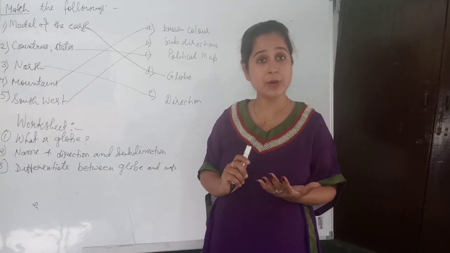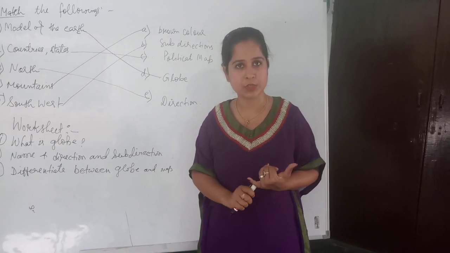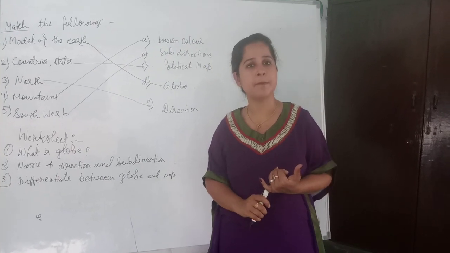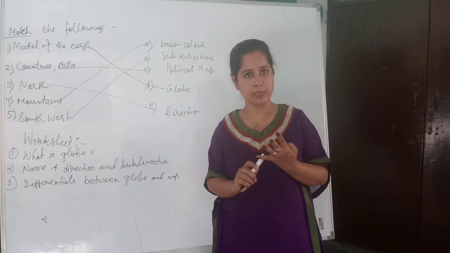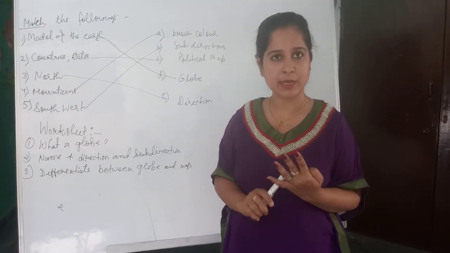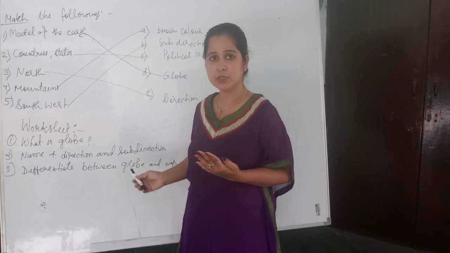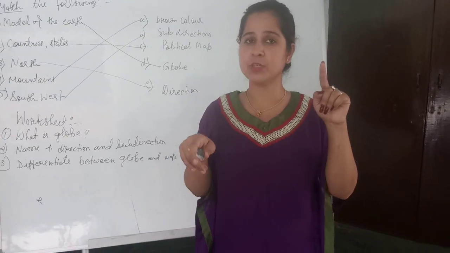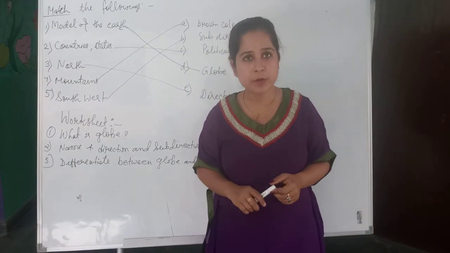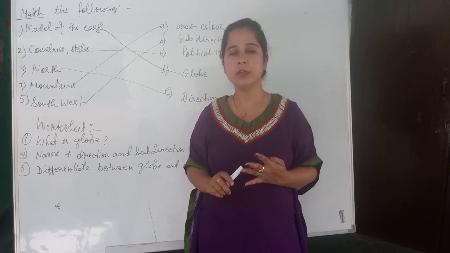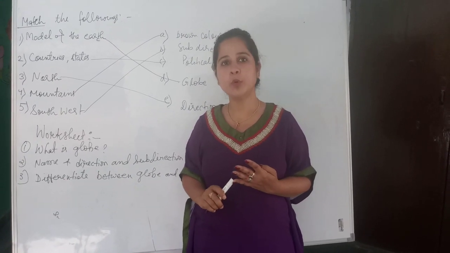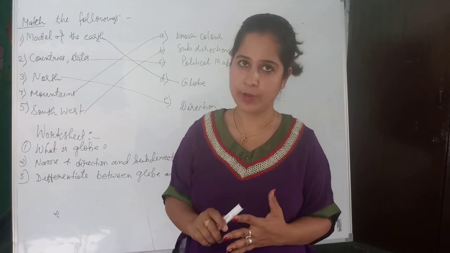First we will talk about the 4 main directions. The 4 main directions I have explained in the chapter: north, south, east and west. And second is subdirection. A direction between the 2 main directions is called a subdirection. So the first subdirection is northeast, second is southeast, third is southwest and fourth one is northwest.